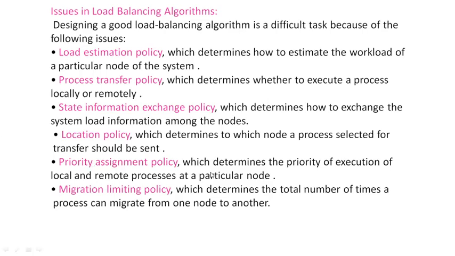And priority assignment policy, which determines the priority of execution of local and remote processes at a particular node. So this migration limiting policy is the last issue in designing the load balancing algorithm.